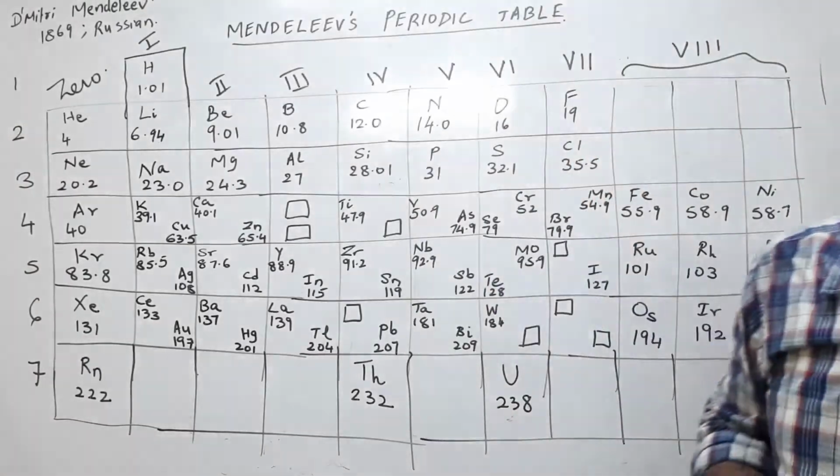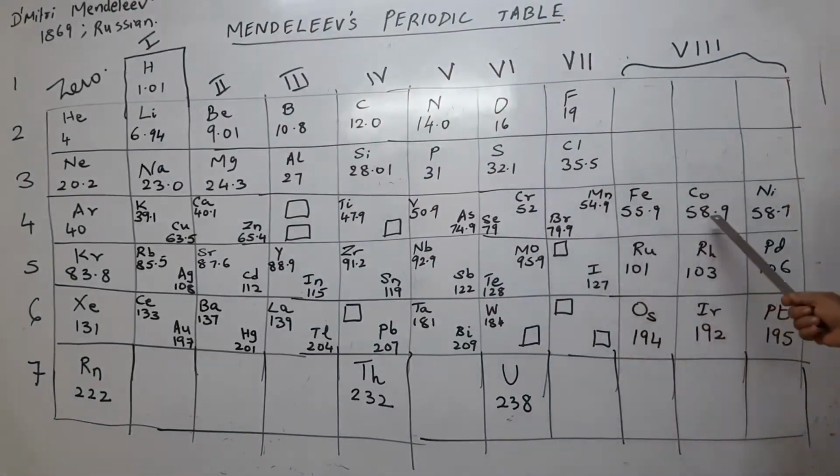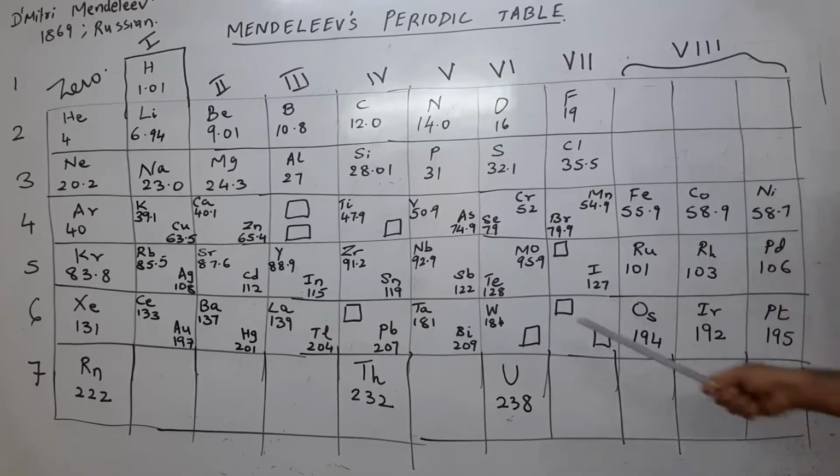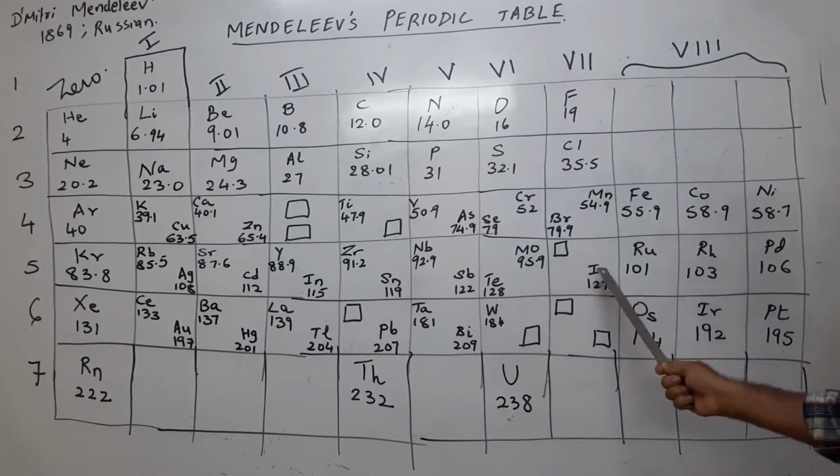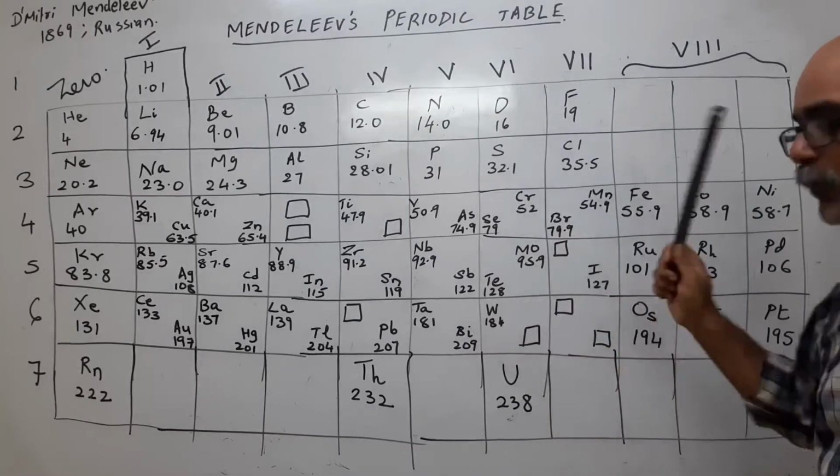Next, we have to remember, there were certain elements which were wrongly arranged. Here I gave you an example, cobalt 58.9 and nickel 58.7. This should have come here and this should have come here. Same with tellurium 128 and iodine 127. This 127 should have come here and 128 should have come here.